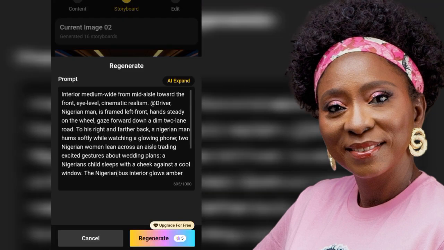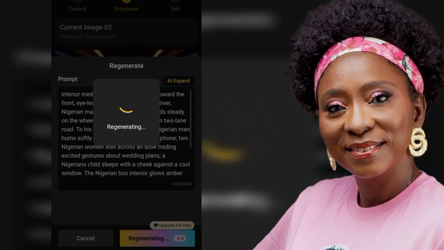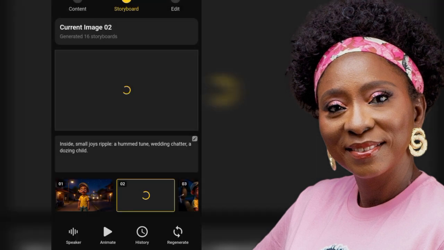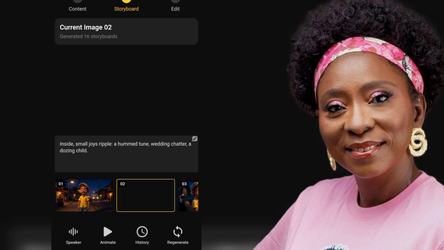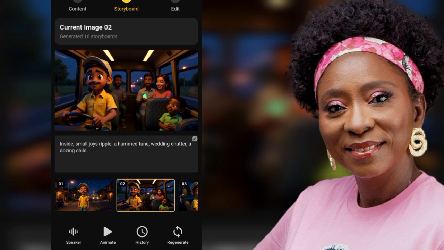It's 5 coins generated. If we upgrade, you will not be spending money generating, but for now we're using the free coins given to us. Okay, that's what we are using. So let's see what it will come up with. Don't forget that we're still going to take the portions of the words, but first of all I want to deal with all the generations. I'll pause once I see what this gives me. I hope. Okay, I think it's better now.